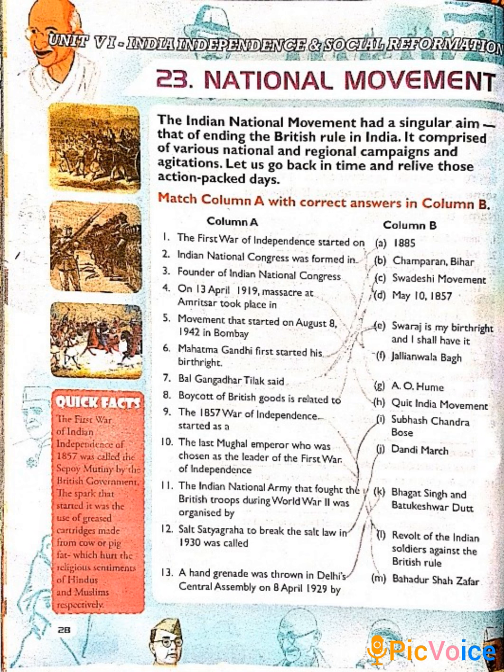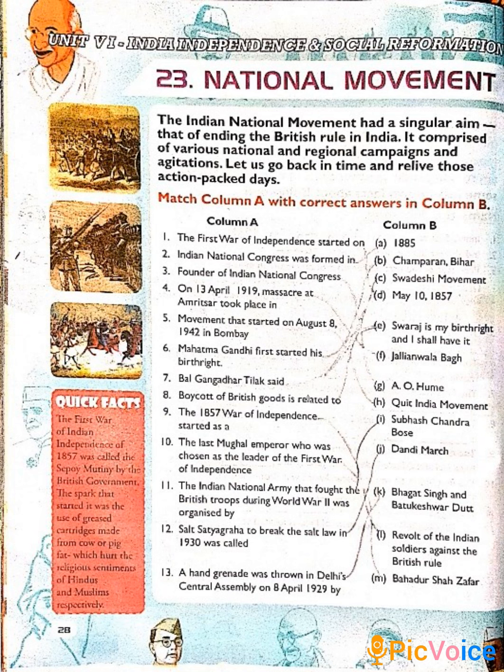Number 4, on 13 April 1919, the massacre at Amritsar took place, where did it take place? It took place in Jallianwala Bagh. So you have to match with F. Now number 5, the movement that started on August 8, 1942 in Bombay. You have to match with H. That movement was called the Quit India Movement.